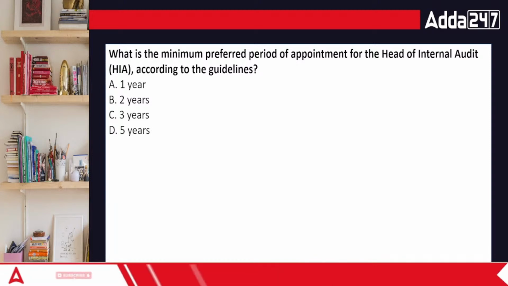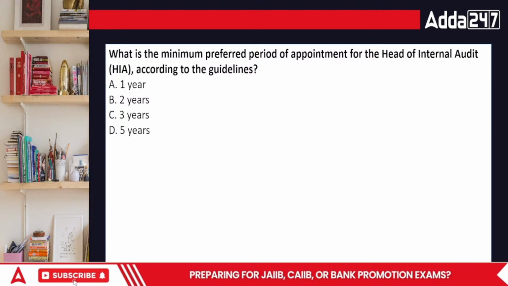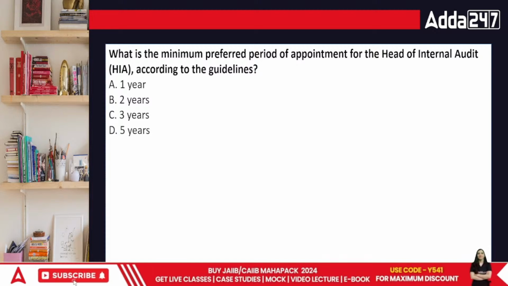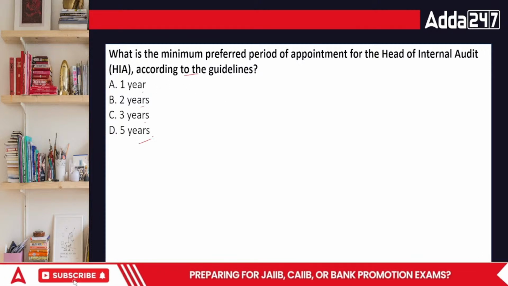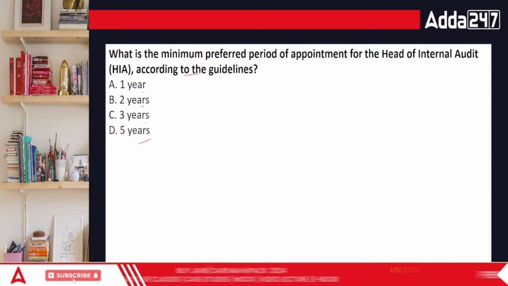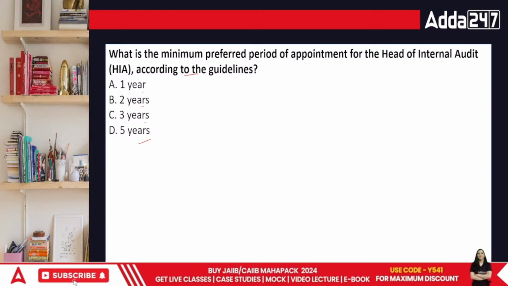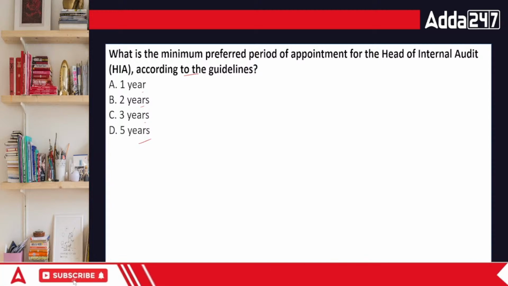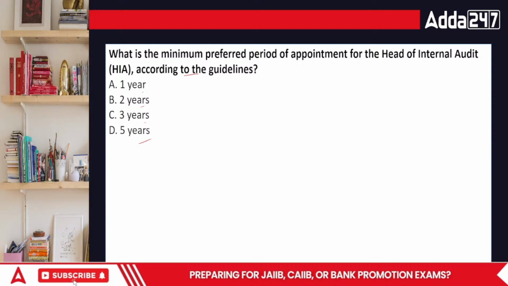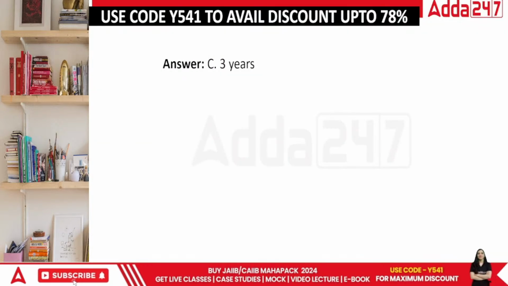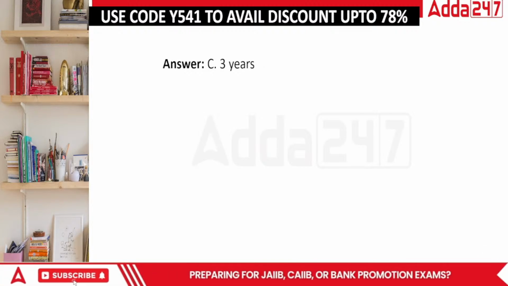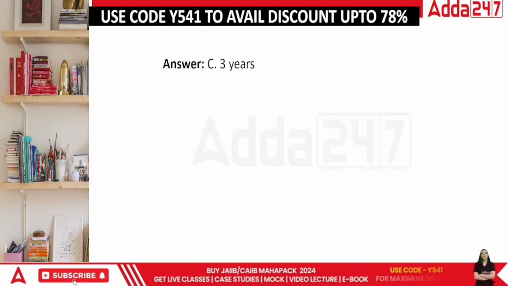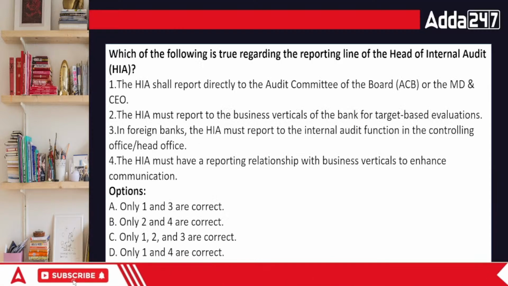What is the minimum preferred period for appointment of the head of internal audit in the bank according to the guidelines? 1 year, 2 years, 3 years, and 5 years. What is the number of years that we talk about, everyone? The correct answer is 3 years. Okay. Now comes the next part.